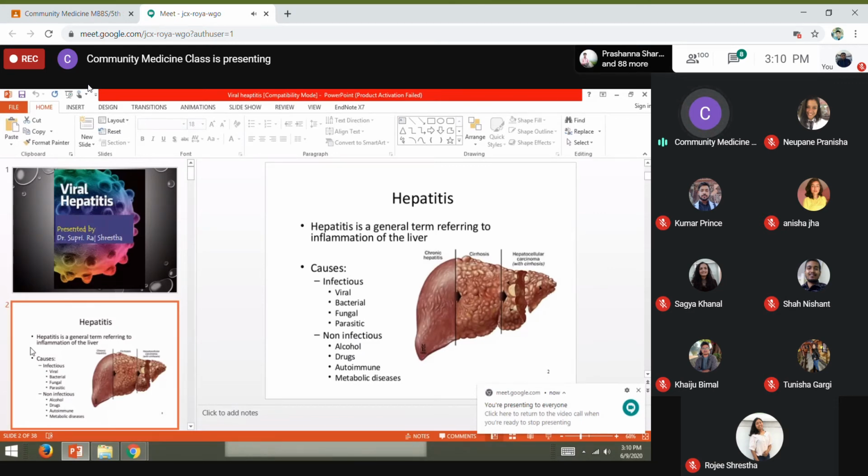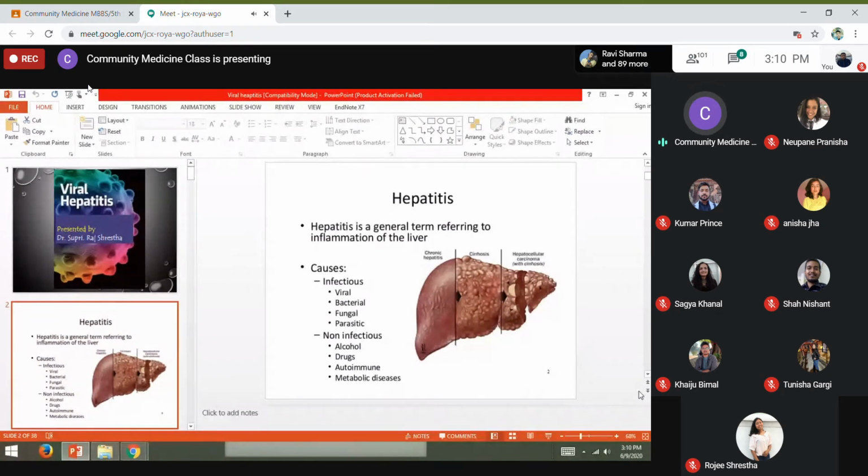It is the inflammatory condition of the liver, and the causes of hepatitis can be both infectious causes and non-infectious causes. The infectious causes of hepatitis are viral, bacterial, parasitic, and fungal.